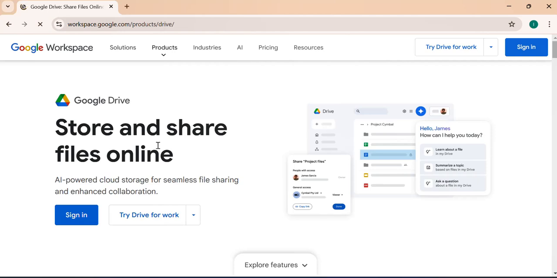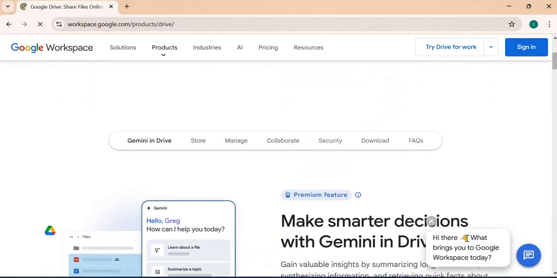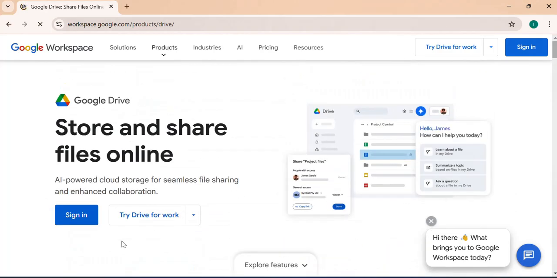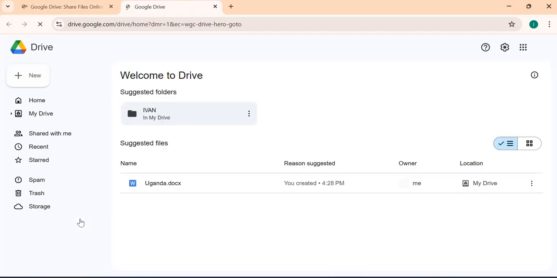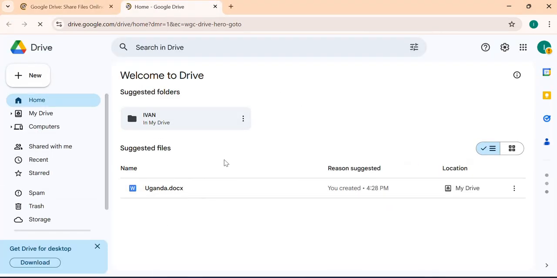Here it's saying share and store files online. They also have their own chatbot here that you can start with. But in this case, when I click on sign in, boom, it brings me here to my drive. So you can see this is my drive.